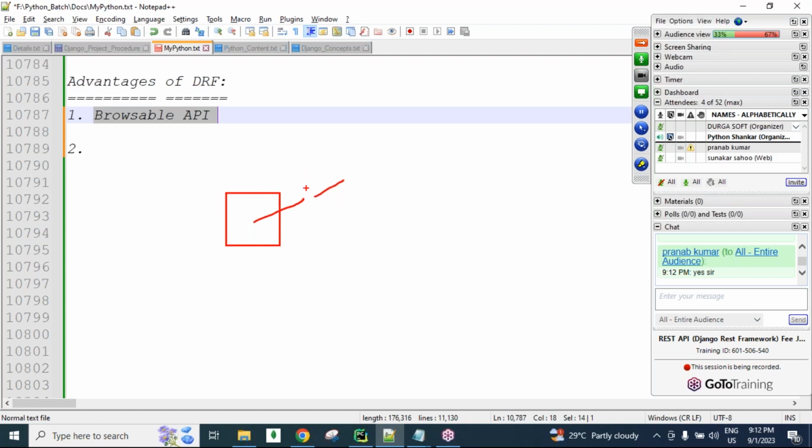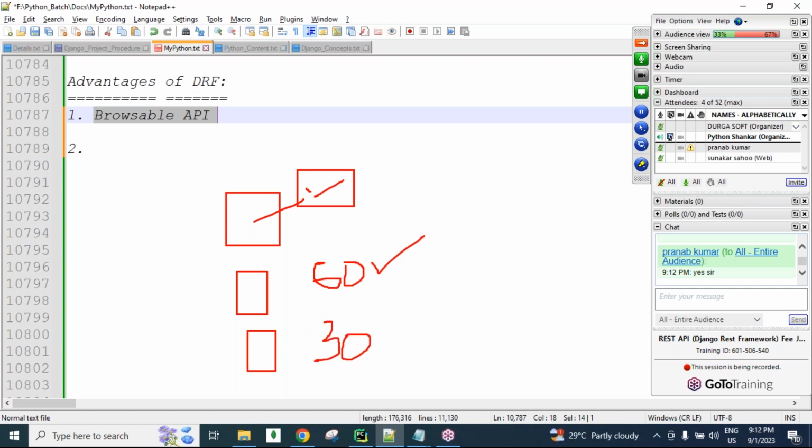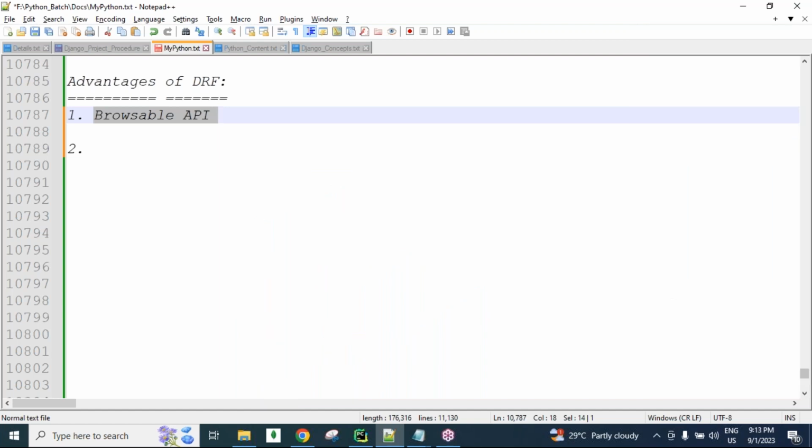Here some problems we are facing, and then we use one more concept. Compared to these 100 lines, for example, 60 lines of code we created. Here some benefits we have, some drawbacks also. Then we use one more concept, so here 30 lines of code we are going to use. Here also there are some problems and some benefits. When we write the final code, it is less than 10 lines of code. That is the Django REST framework related advantage.